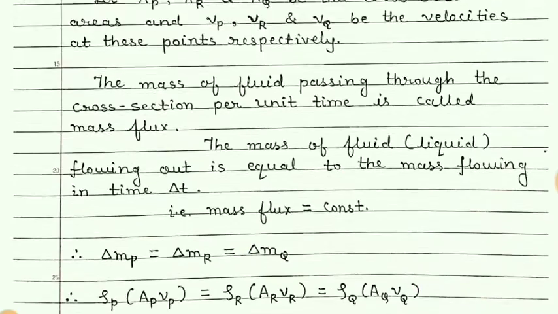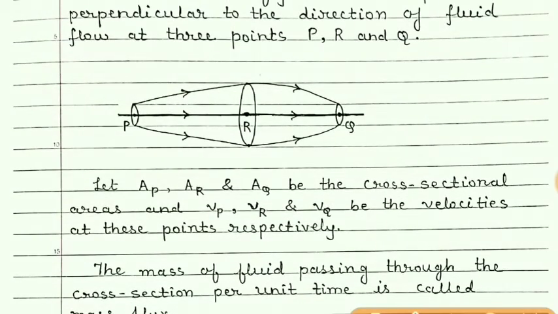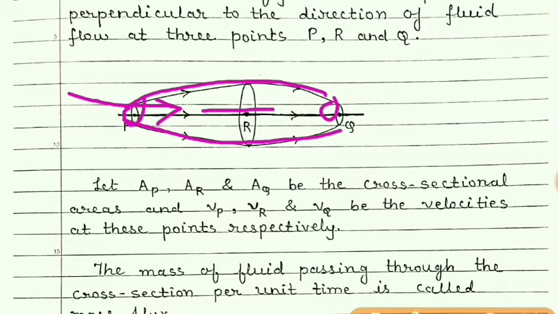Now students, if water is flowing through this tube, we can consider this as a tube. So whatever water is moving through the cross-section area at point P, the same water is flowing through the cross-section area at point R, and the same water will be flowing out through the cross-section area Q.